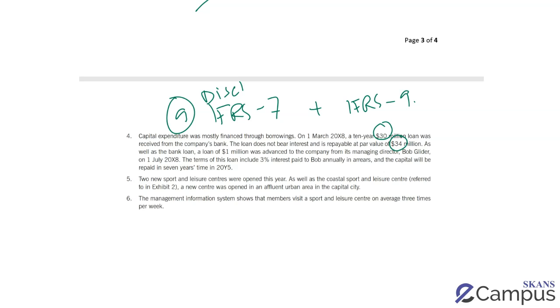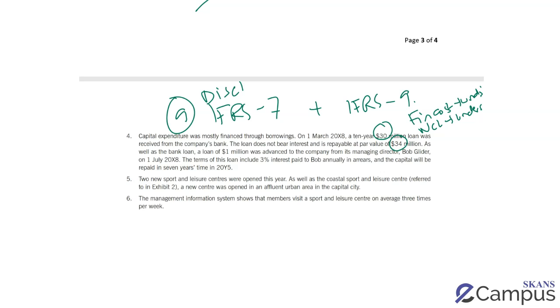So starting off with the easy part, easiest marks for talking about disclosure requirements. So the risk is that the disclosure requirements have not been met. Please go on to give at least one example of what should have been in the disclosure. The second one is regarding the 4 million, the difference between 30 and 34. Remember, any finance cost associated with the deep discount has to be spread over the term of the loan according to IFRS 9. And the risk is that finance cost has not been recognized and therefore your finance cost is understated and your non-current liability is also understated. So easiest mark over there.